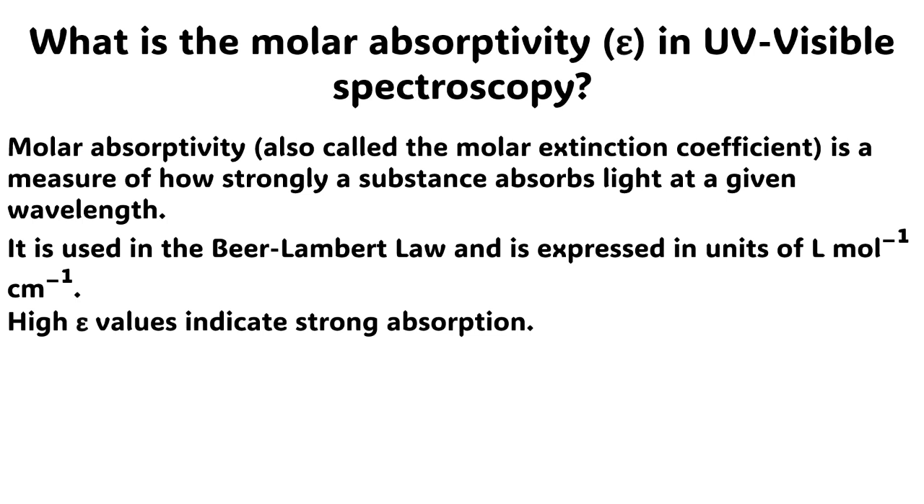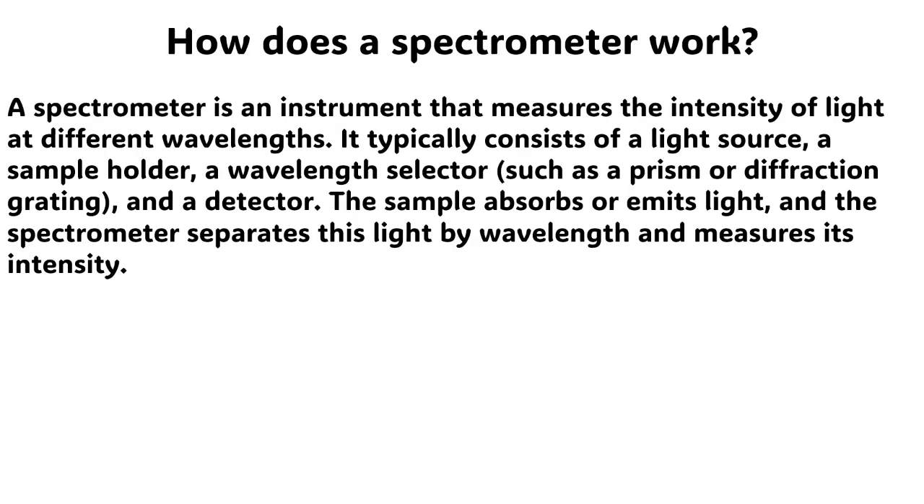The next question is, what is the molar absorptivity, epsilon, in ultraviolet and visible spectroscopy? The answer to this question is very simple. Molar absorptivity, which is also called the molar extinction coefficient, is a measure of how strongly a substance absorbs light at a given wavelength. It is used in the Beer-Lambert law and is expressed in units of liter per mole per centimeter. Higher epsilon values indicate strong absorption.